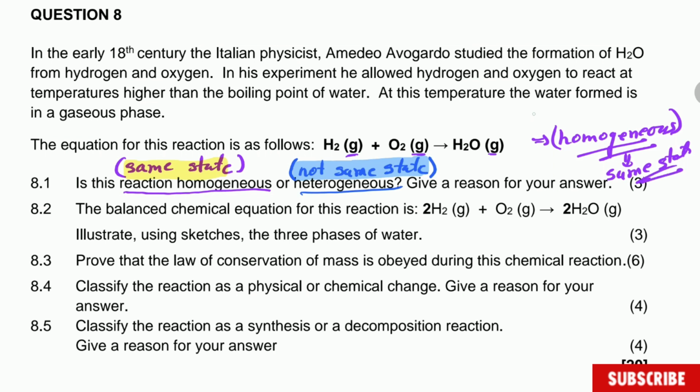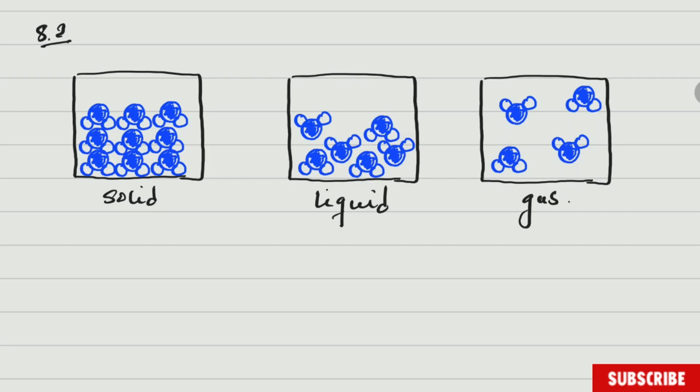And this one is question 8.1. Question 8.1 is quite simple. The balanced chemical equation for this reaction, and they give you now a chemical reaction which is balanced. Illustrate using a sketch the three phases of water. Alright guys, and here is the representation for that one. This one is not 100% accurate, but this is the idea.